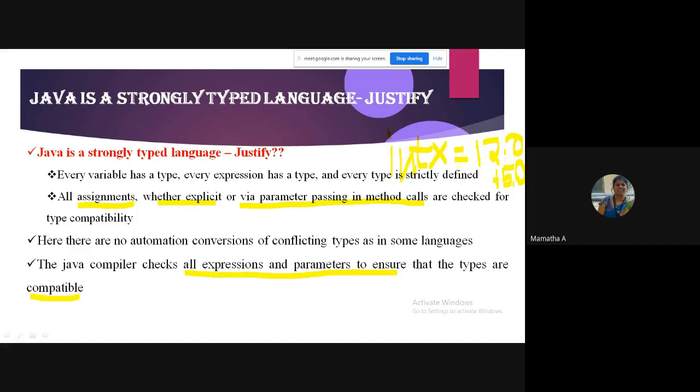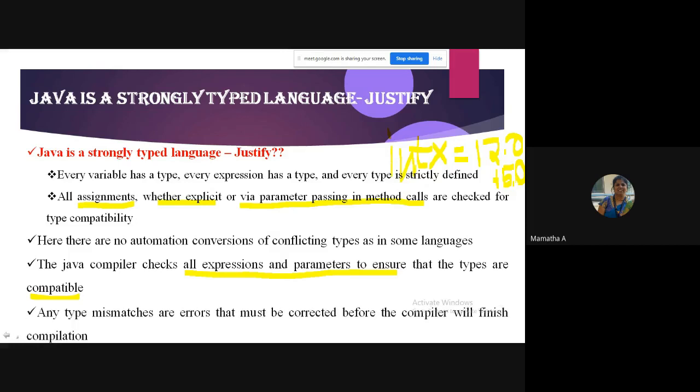So since the LHS is an integer, it checks whether the RHS is also an integer, and then proceeds. If there is any type mismatch, errors will be encountered, which must be corrected. Otherwise, you will not get the required output. So errors have to be debugged.